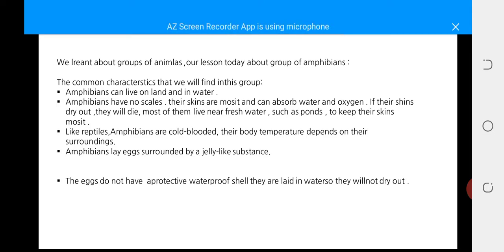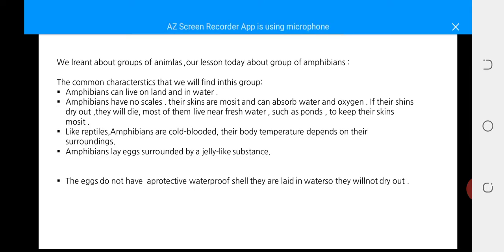Characteristic number four: amphibians lay eggs surrounded by a jelly-like substance. You will find a picture of the eggs of amphibians on page 37 of the textbook. This egg is covered by a jelly substance, which is transparent. You can't see things inside this egg.